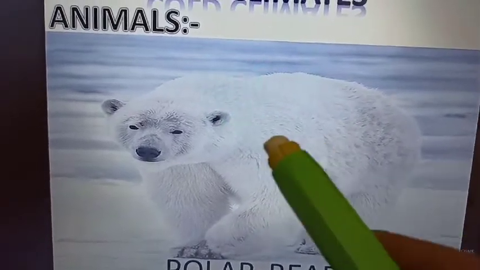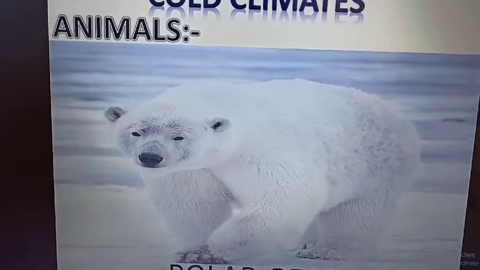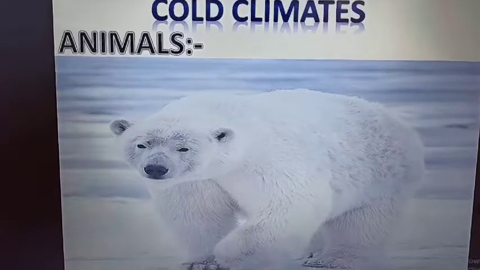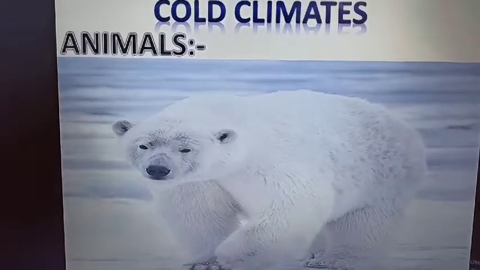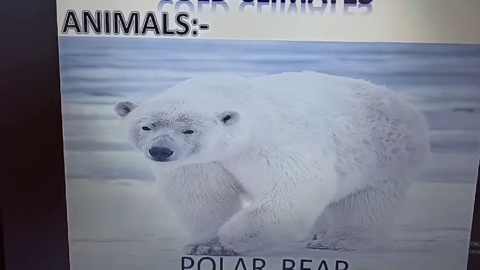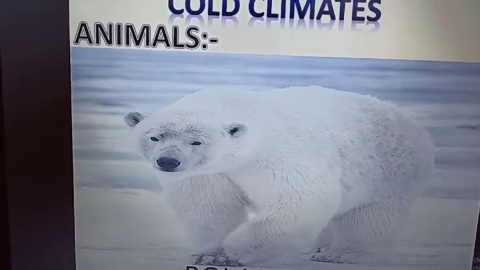And under its skin a thick layer of fat is also present, which is called blubber. That blubber also keeps its body warm during the cold conditions.